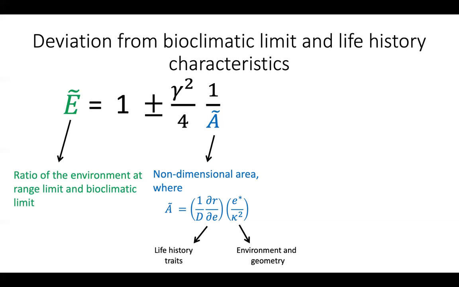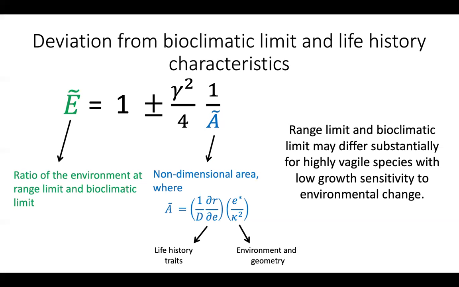So by looking at this equation, we can see that when A tilde is small, E tilde deviates from 1. As a result, the range limit deviates from the bioclimatic limit. So now we can in turn ask for which life histories A tilde is small. Now looking at the expression of A tilde, one can argue that A tilde is small for a highly dispersive species with low growth sensitivity to environmental change.